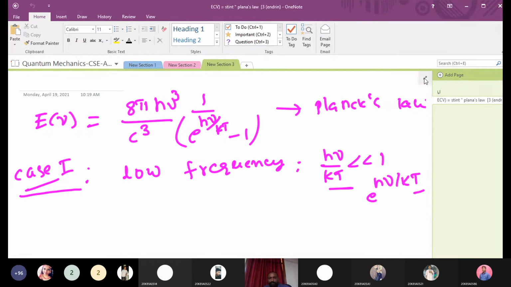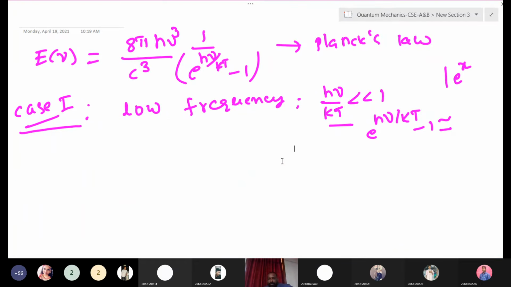Okay, Rayleigh's and Wien's law we are deriving. So here, what is the expression for e to the power of x? Anyone? 1 plus x plus x square, like this, and so on, right? Here also it is like that only.